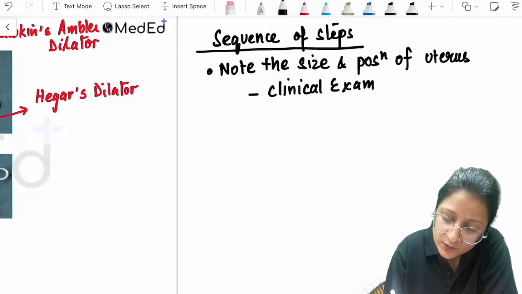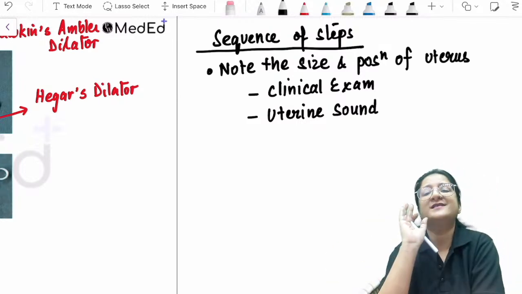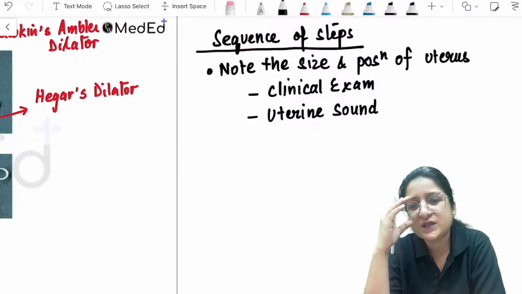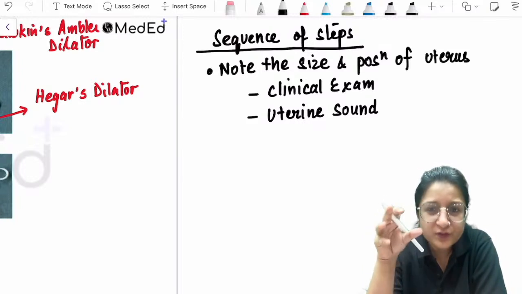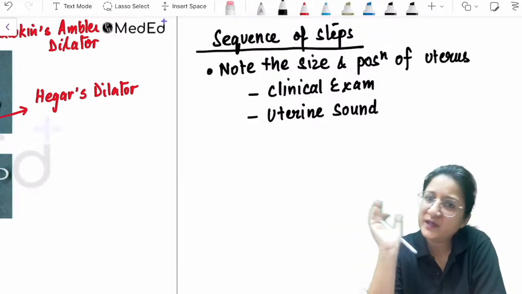The other thing that we can do is use a uterine sound also, but uterine sound is generally not preferred in a pregnant uterus, because the walls of the uterus are very thin. So we generally tend to avoid sounding a pregnant uterus, but it can be done.